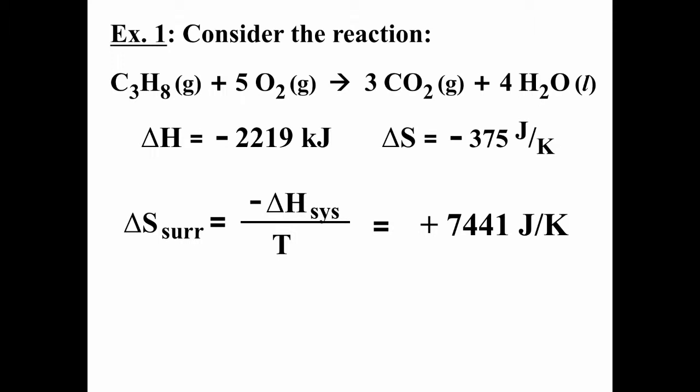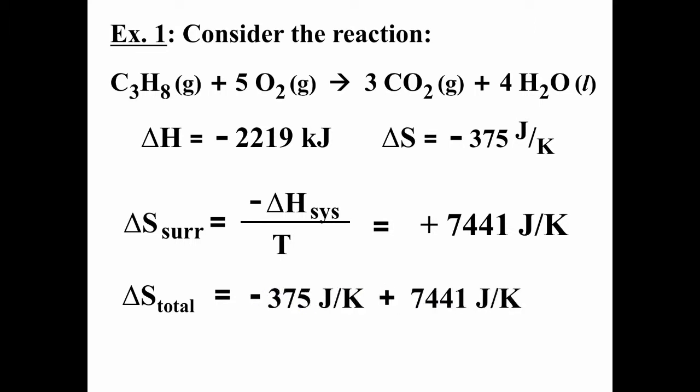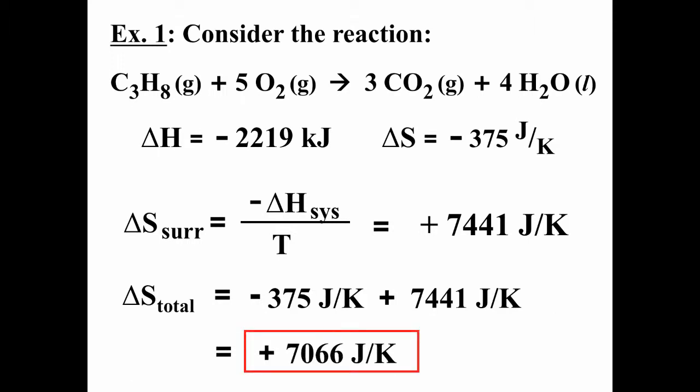Both are perfectly fine. And if we now look at the total entropy change for the world, it's equal to the delta S of the system plus the delta S of the surroundings. Delta S of the system was negative 375 joules per Kelvin. Delta S of the surroundings, we just calculated to be 7,441 joules per Kelvin, which gives us a total delta S of 7,066 joules per Kelvin. And it's a positive number, which of course it has to be for a spontaneous process, and it's really big. So this is a very spontaneous process.